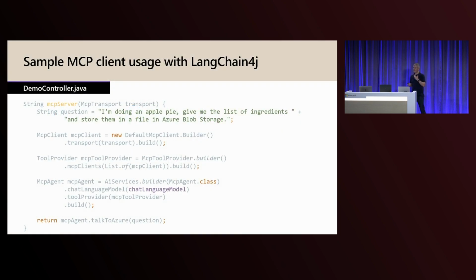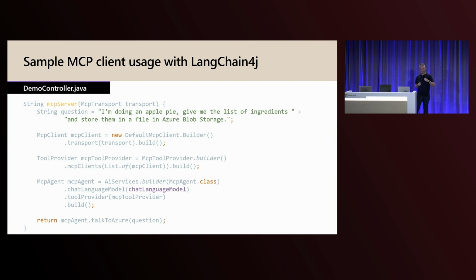So let's have a look at how it works. First, some code in the slide, and then I'll do a demo where we'll see exactly how it works. We're still doing the apple pie, but this time we want to do something that we couldn't do before. We want to create that file and send it to Azure Blob Storage. So this time, I want my LLM to connect to Azure and act on my behalf using the Azure CLI MCP server that I just showed you. The configuration is a little bit more complex, but honestly, it's not crazy complex.